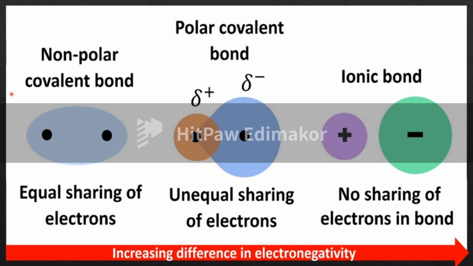Polarity is nothing but the development of a small positive charge and a small negative charge because of the unequal sharing of electrons. There is an equal sharing of electrons in the case of a non-polar covalent bond. There is an unequal sharing of electrons in the polar bond. Therefore, equal sharing of electrons is non-polar, but unequal sharing of electrons is polar.